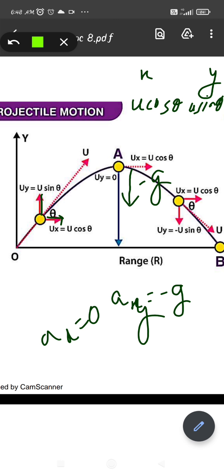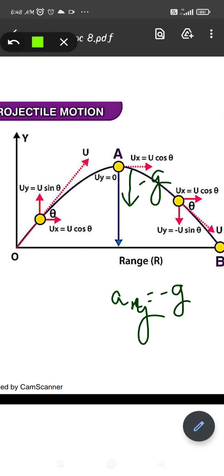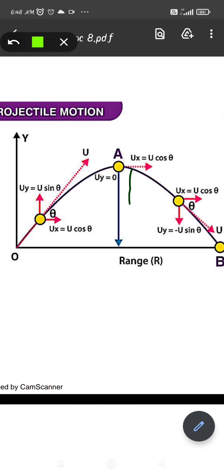For x the acceleration will be 0 and for y the acceleration will be minus g. Okay, so this is the projection at an angle. For angular projection these angles will be resolved into cos theta and sin theta. But if we are talking about the horizontal projection, there will be no angle.